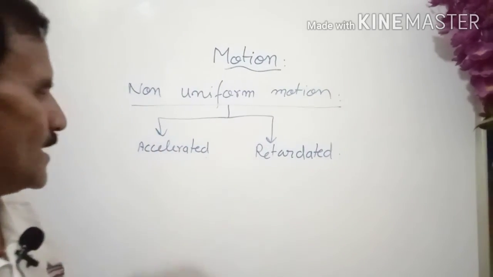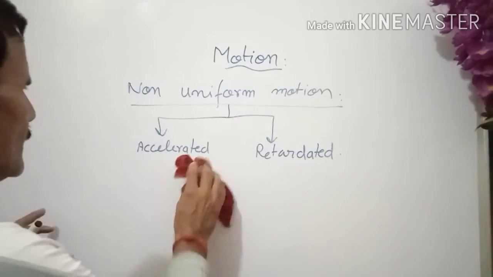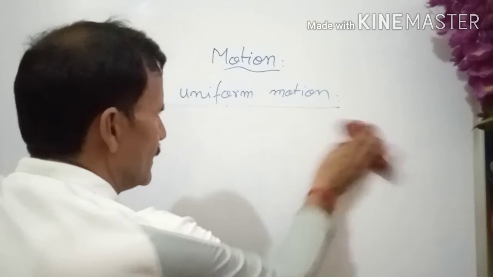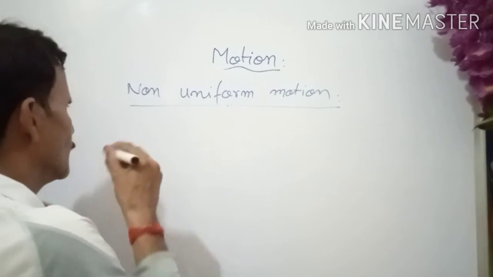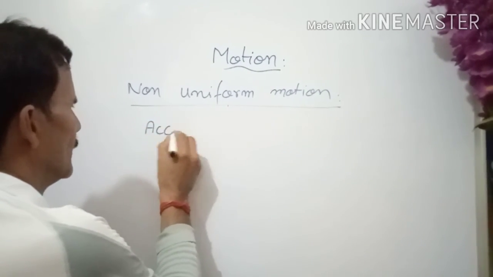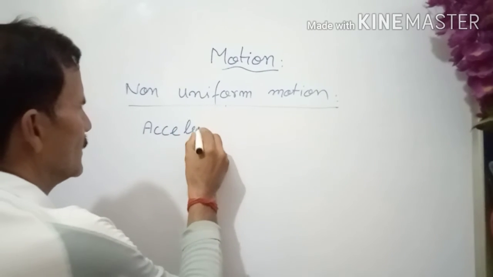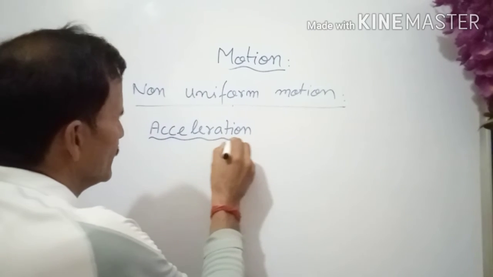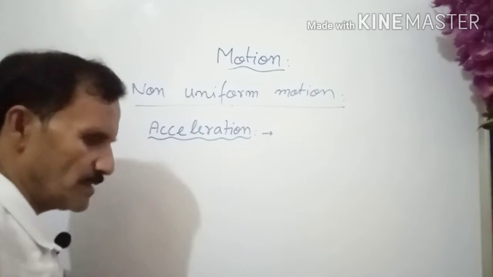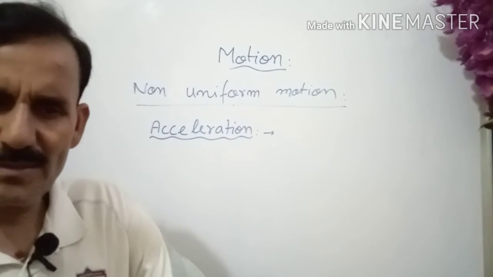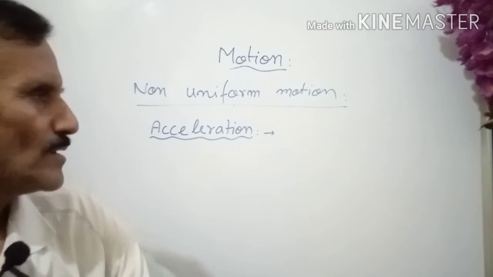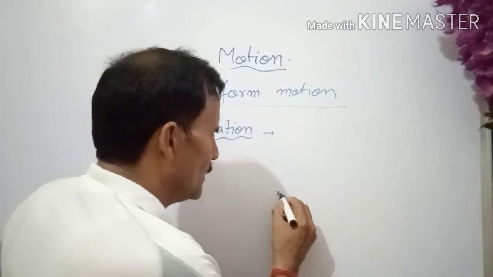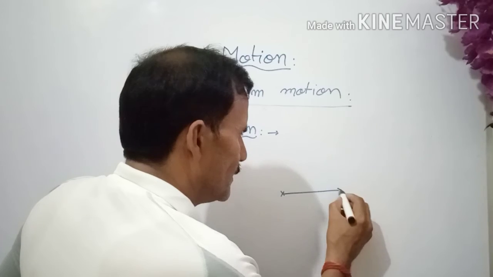To understand them, we require acceleration. So let me define another physical quantity, acceleration, or better, retardation. So first acceleration. What is acceleration? Suppose a moving object is changing its speed.